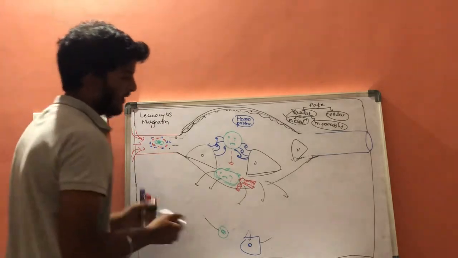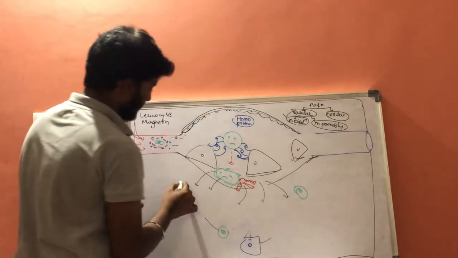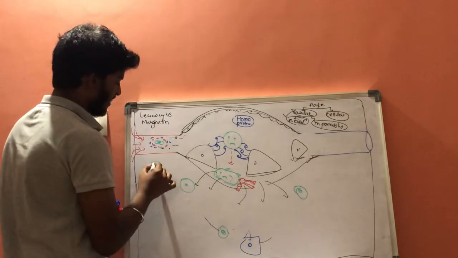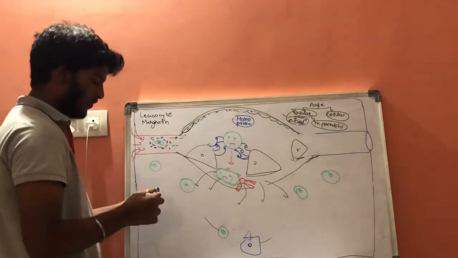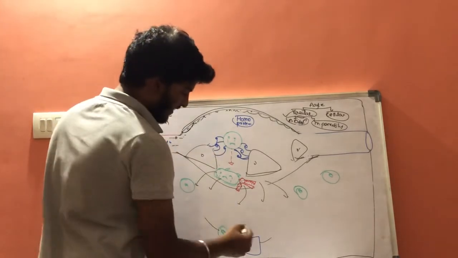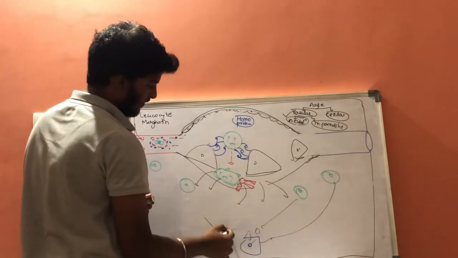Let us consider, this is a neutrophil, and this is another neutrophil, and these are other neutrophils. How can they come towards the infected cell?